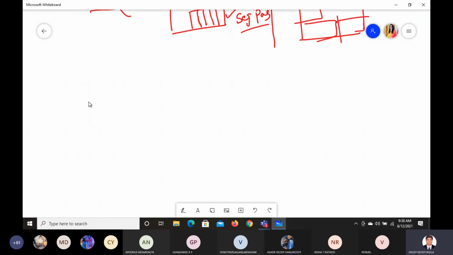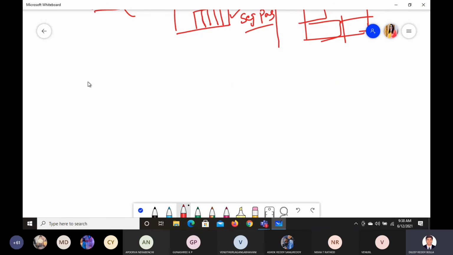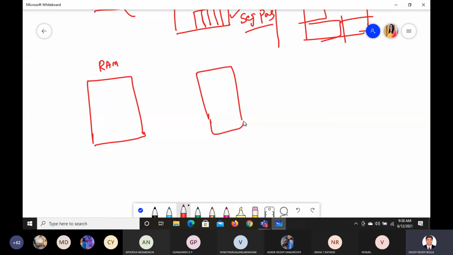I'll tell you an example of why virtual memory is required. So this is your complete RAM, let us say, and this is your ROM. Usually ROM is bigger than RAM, so don't mind, I have just drawn a rough sketch. Now what happens here is whenever you are trying to play high-end gaming, high-end computing,